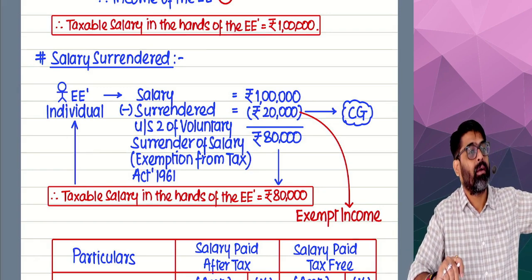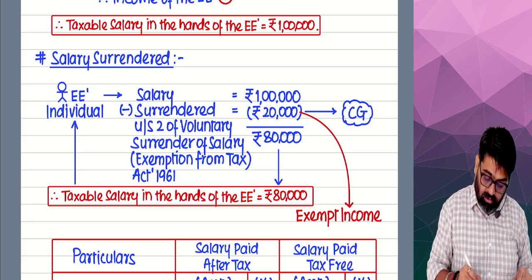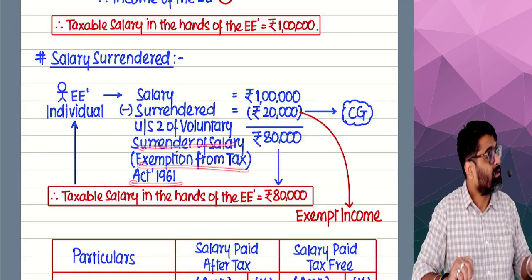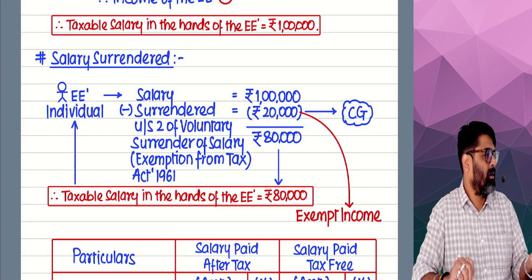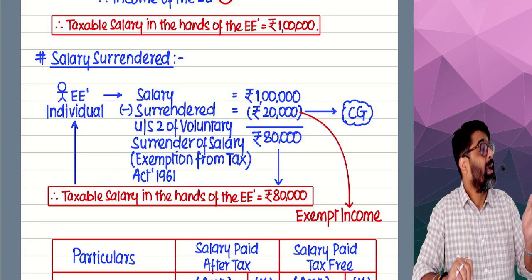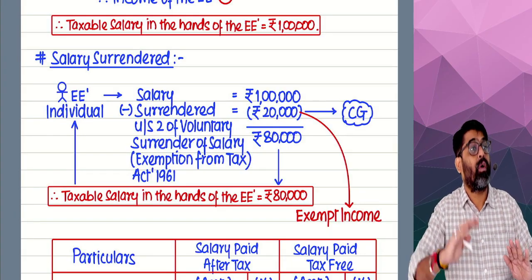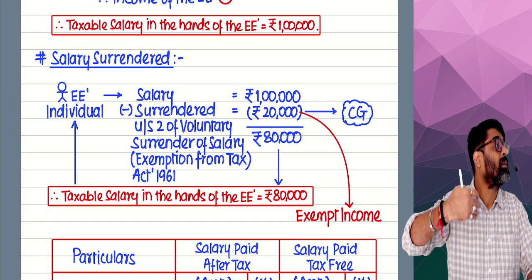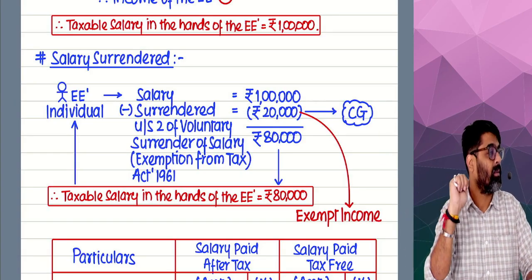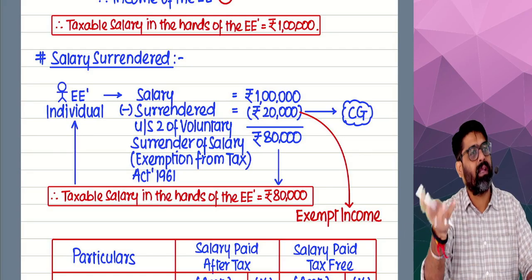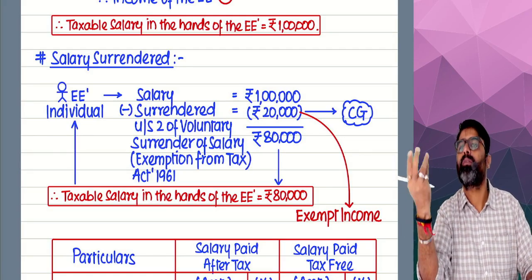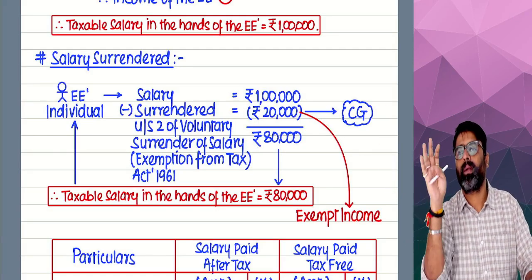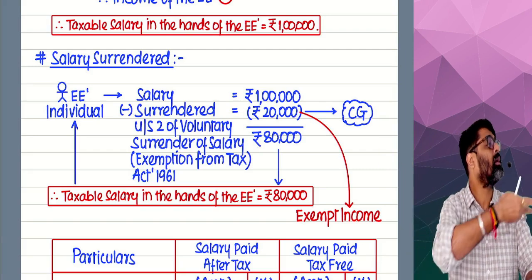Getting my point? And that law is known as the surrender of salary exemption from tax act. This act is specifically made to provide the exemption for those incomes which I am surrendering to the government. I will surrender that salary thinking that this part of my salary will go to the government and the government will use it in the public interest.